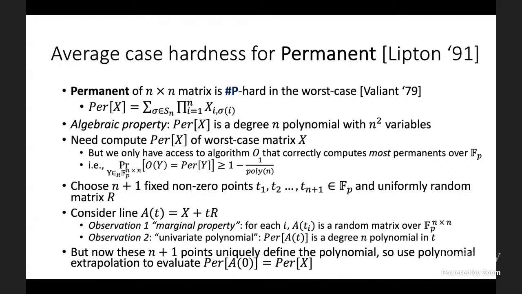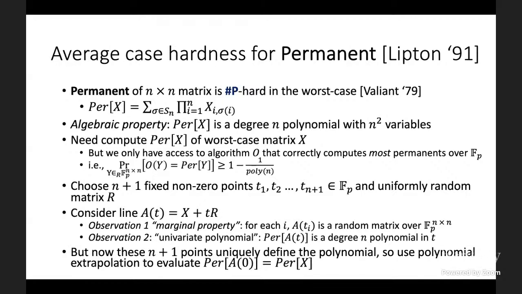So we can use polynomial extrapolation techniques to recover the coefficients of the polynomial, permanent of A of t, from these n plus 1 evaluation points. And then once we have that, it's trivial to see how to get back the permanent of X. We simply evaluate our polynomial at t equals 0, because when t is equal to 0, A of 0 is equal to X, and so the permanent of A of 0 is equal to the permanent of X. Okay, so this is how Lipton's proof works.